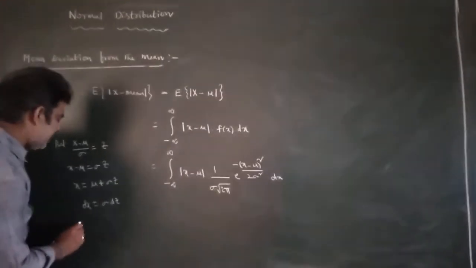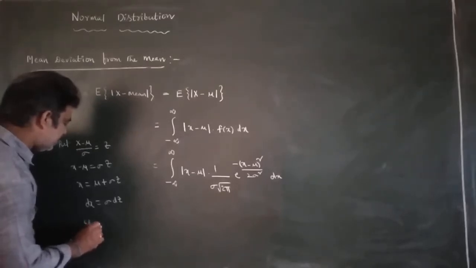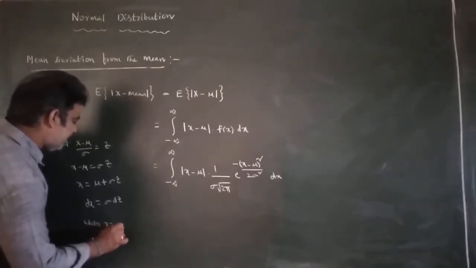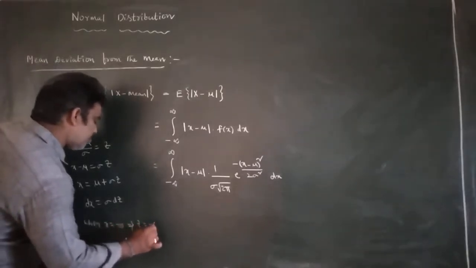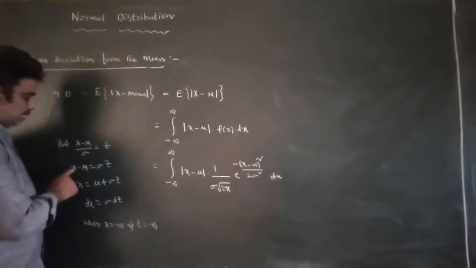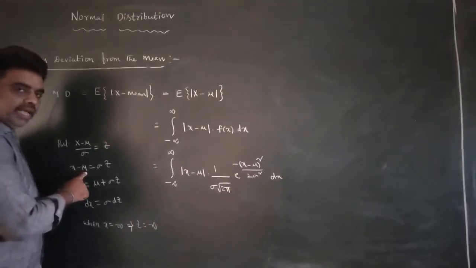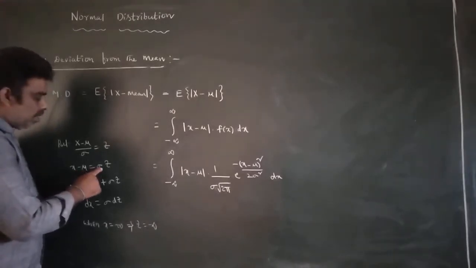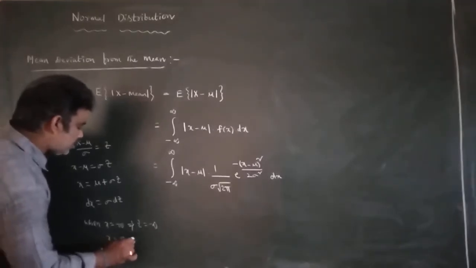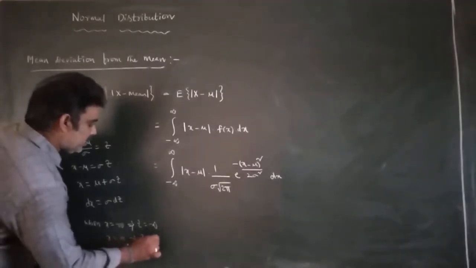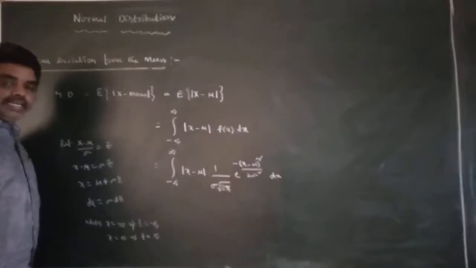So, the limits for integration: when x tends to minus infinity, z also tends to minus infinity, since mu, the mean value, is constant and sigma is also constant. And when x tends to plus infinity, z also tends to plus infinity.